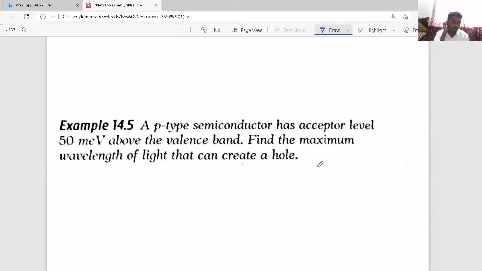See here, the meaning of the question is, there is some energy gap between them. And energy gap means what? The electron should get this much energy to enter from the valence band to the conduction band, right? So if you provide that much energy in the form of light, then hc by lambda, that is the photon energy, should be equal to 50 milli electron volt. If you equate it, you will get the lambda value.